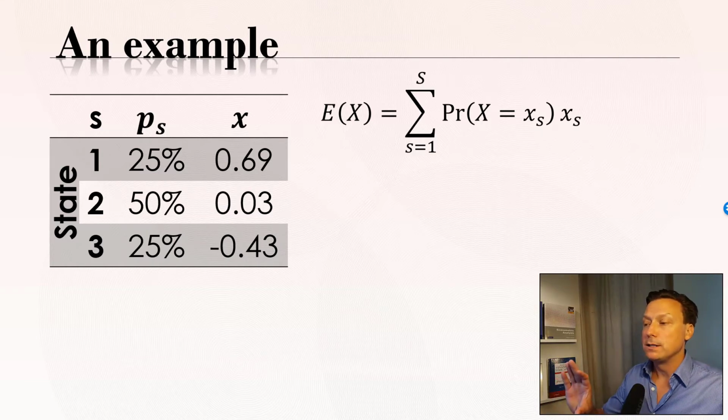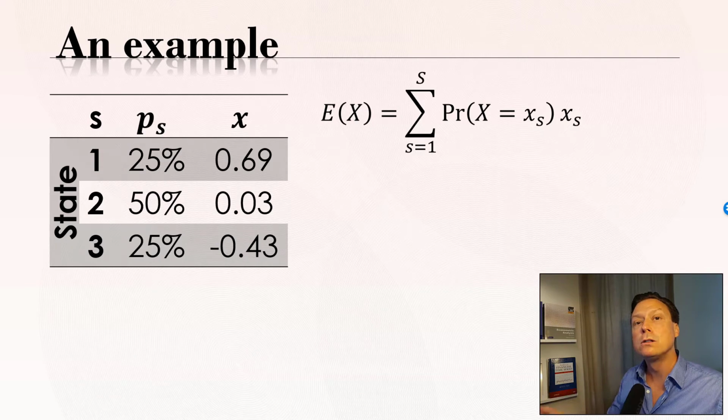Why I'm pointing this out is because this is so-called population. It's reality. What we're gonna run into in practice is that we never observe reality, we only observe a sample of this underlying distribution. But now we know exactly what's going on, which means that we can use the expectation operator directly on this one. And that's what I just want to show you. Let's do the expectation of this random variable x now and see what it is.